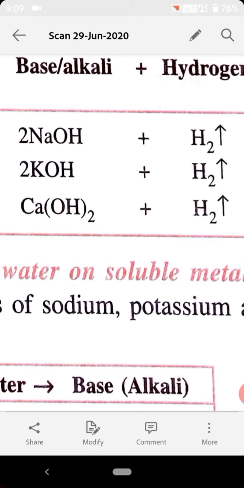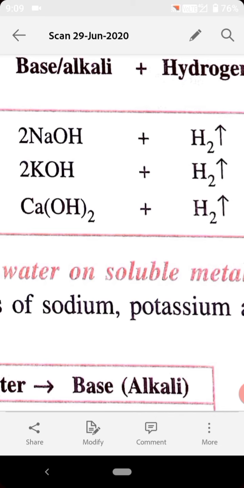If we talk about the reaction of reactive metals with water, some caution is required here, because sodium, potassium and lithium are very highly reactive metals. In the metals reactivity series, the positions of lithium, sodium and potassium are at the top.